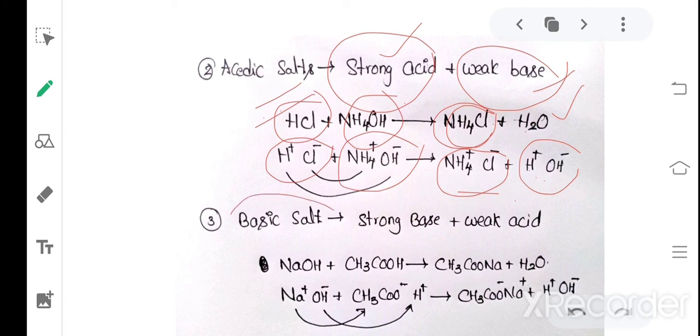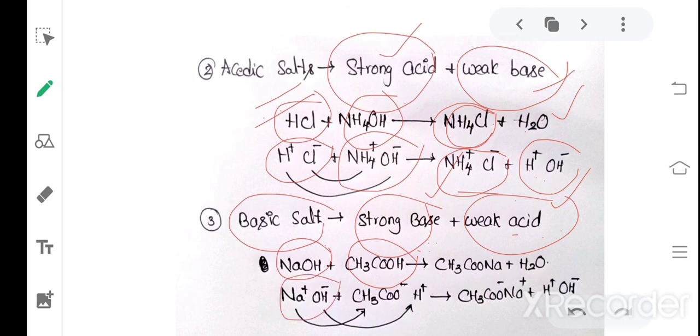And the next, third salt, is the basic salt. When a strong base reacts with a weak acid, it produces basic salts. Let us see the examples of a strong base and a weak acid. NaOH and the weak acid CH3COOH are reacting with each other. How does the dissociation take place in the chemical reaction? Dear students, you should observe each and everything. NaOH dissociates into Na plus and OH minus ions. This is the strong base. CH3COOH dissociates into CH3COO minus and H plus ions.